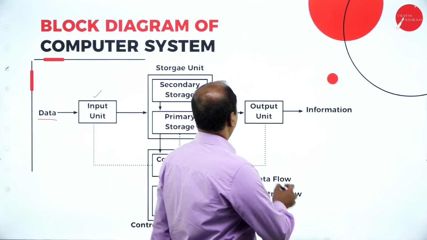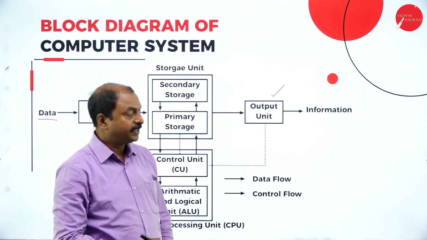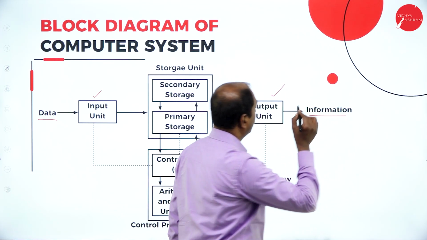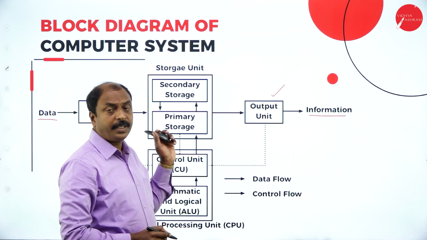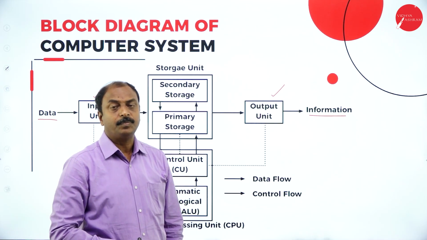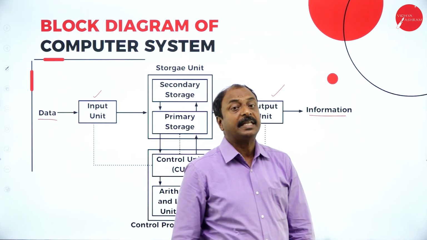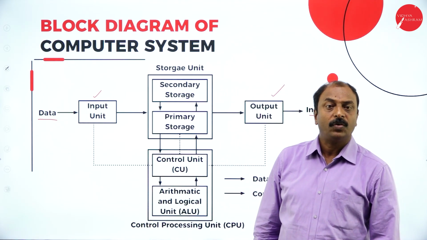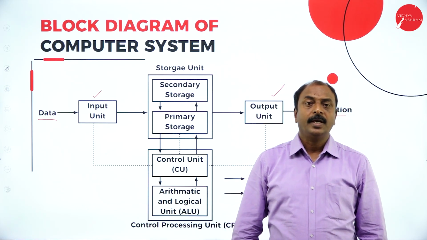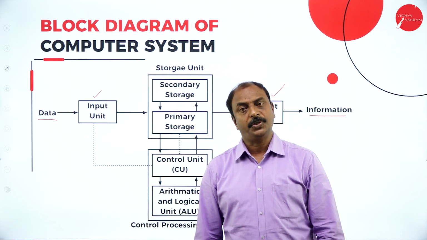The second one is output unit or output devices. It is used to display the information. Input unit accepts the data, and output unit is used to display the result or information after processing. Here the output unit can be a monitor or even a printer.